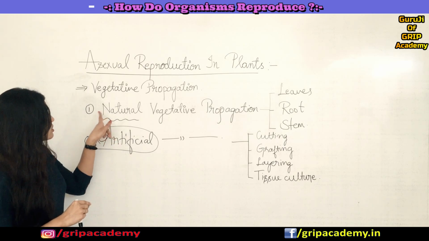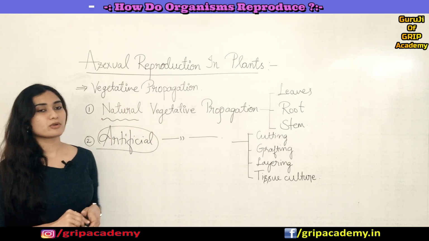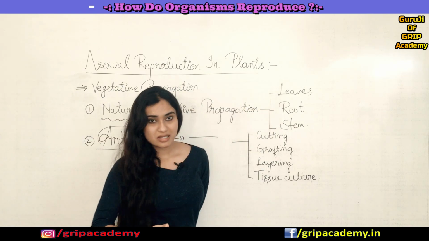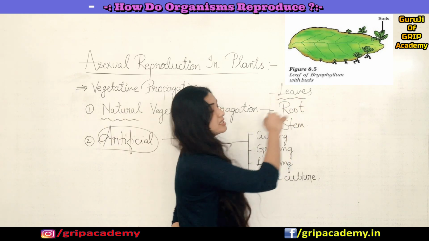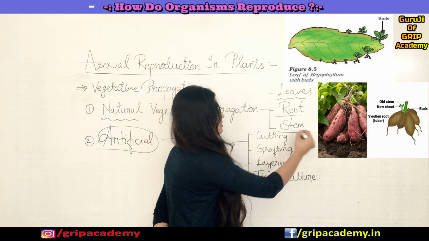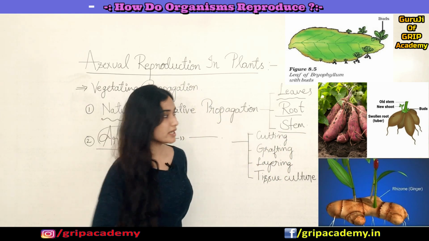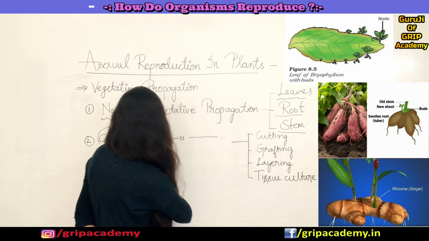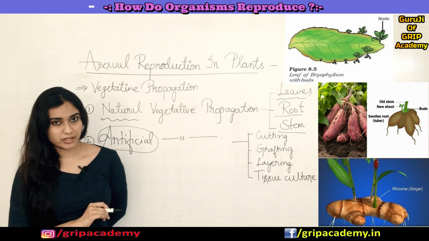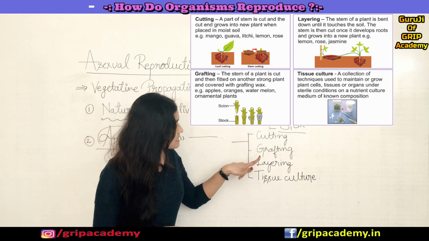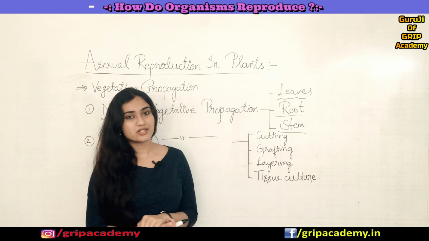Fine, yes. So here in natural vegetative propagation we have these three types, which means new plants will be produced from the leaves, and new plants will generate from the root and from the stem. That is what it means. So I'll take examples and explain that. And in artificial vegetative propagation we mainly have these many, where cutting, grafting, layering and tissue culture are involved.